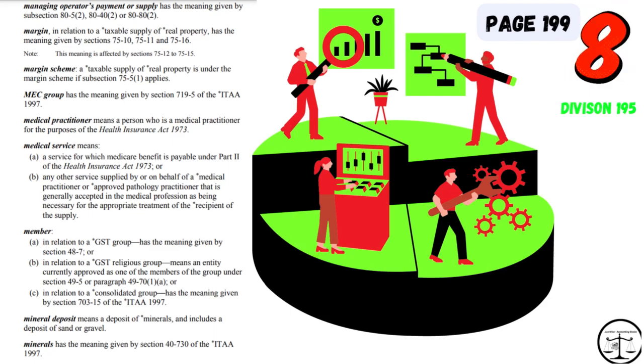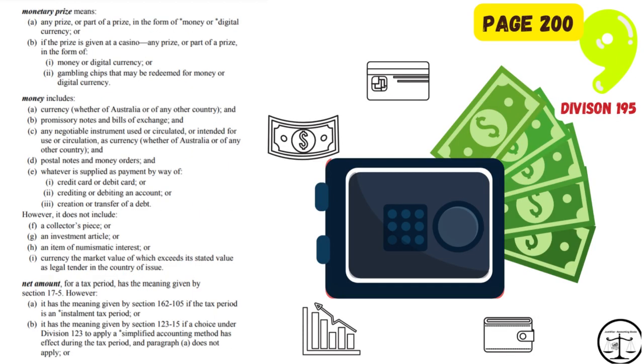Next page for this video, page number 199, word number 50. Managing operator's payment or supply. 51. Margin. 52. Margin scheme. 53. MEC group. 54. Medical practitioner. 55. Medical service. 56. Member. 57. Mineral deposit. 58. Minerals.